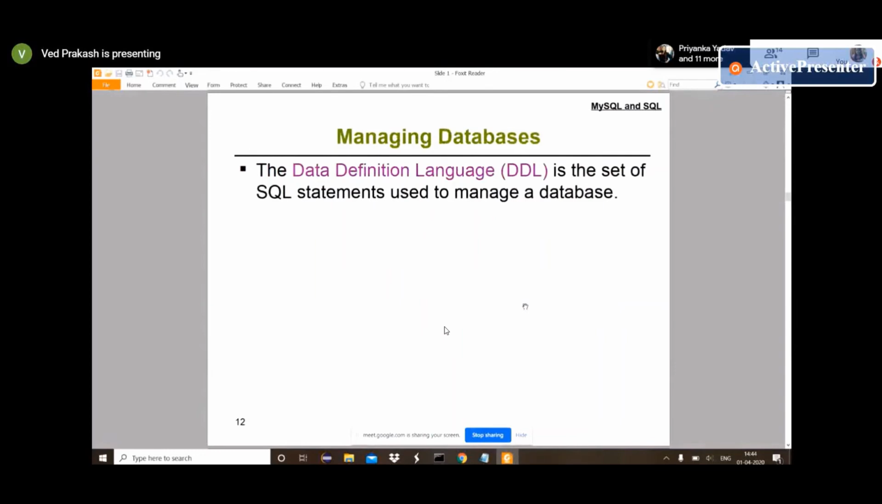Now we have Data Definition Language, DDL. It's mainly the same thing as SQL statements, and it's a subset of SQL. So using this DDL or these SQL statements, we can manage our database: create, update, delete database tables.